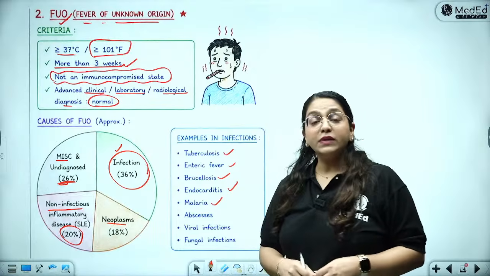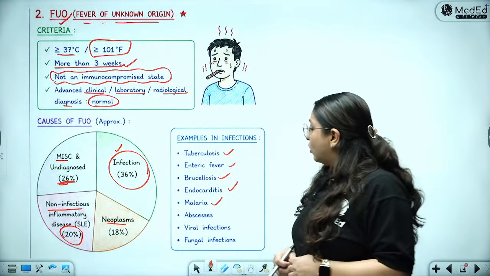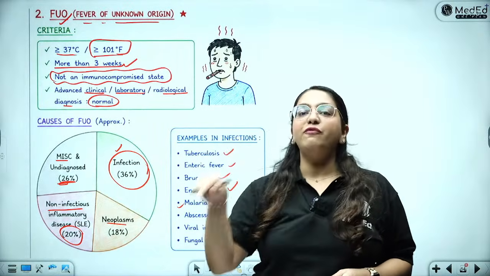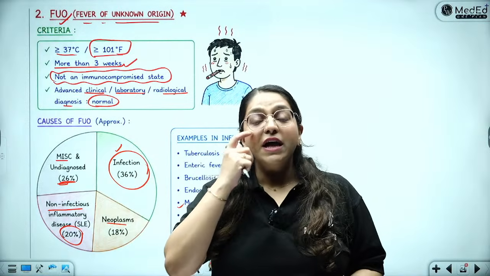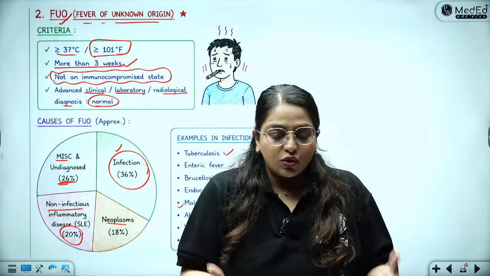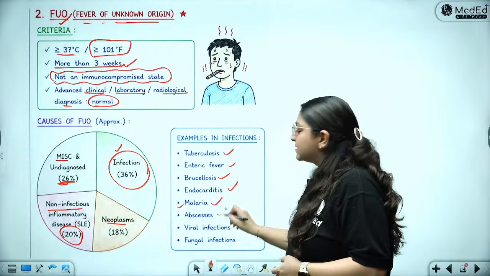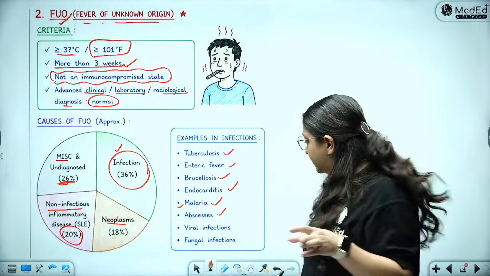Malaria, because the peripheral smear usually gets missed, and also in malaria the sample needs to be sent at every spike of fever. So if you miss sending the sample at every spike of fever, then the parasite load is going to be very, very less. That is why it is not going to be visible under the slide and it will be missed. Abscess, there is some abscess in the body which is leading to fever, but we are not paying attention to it.